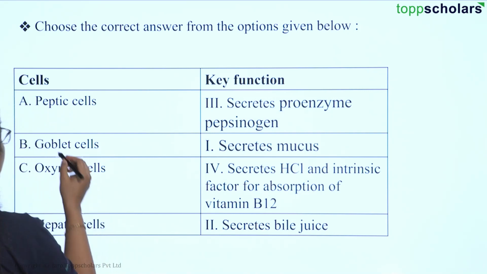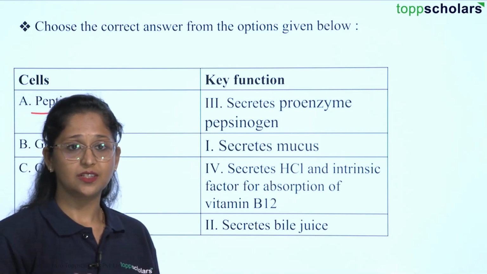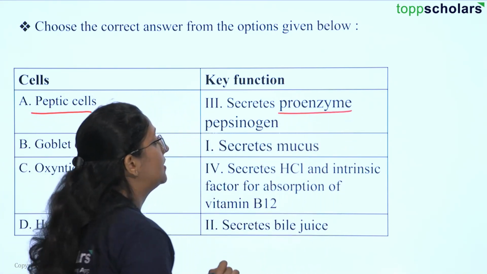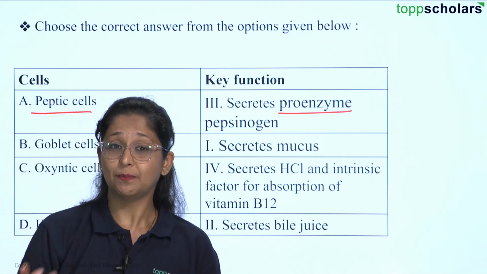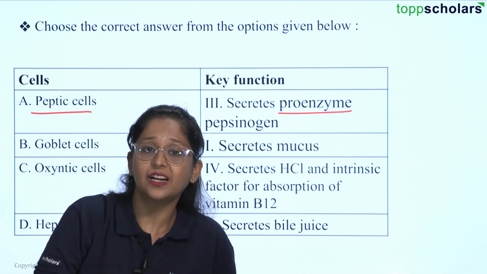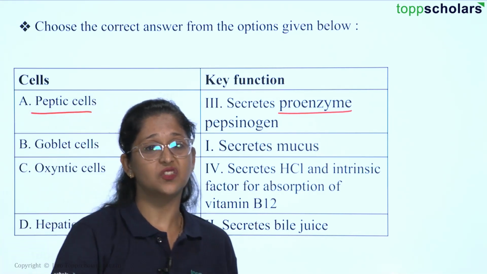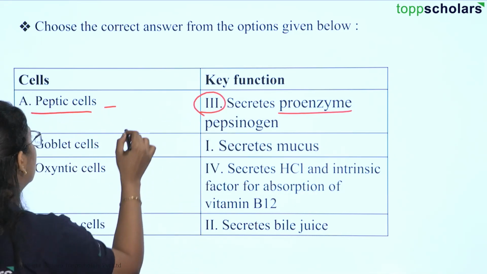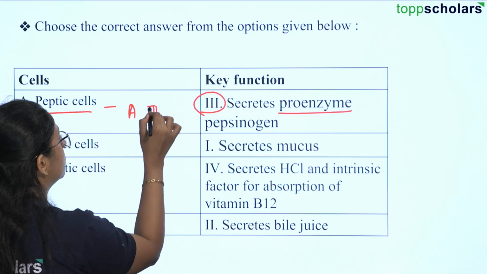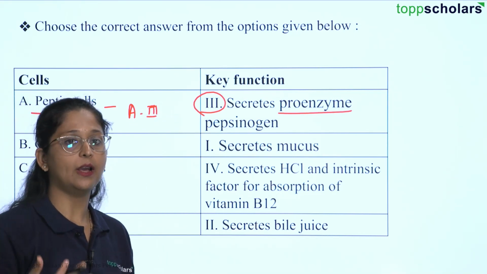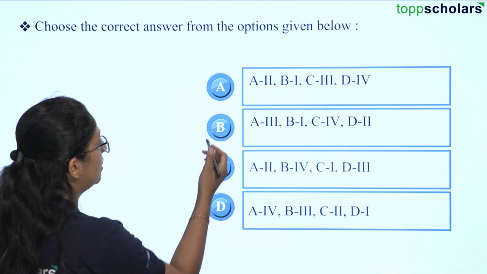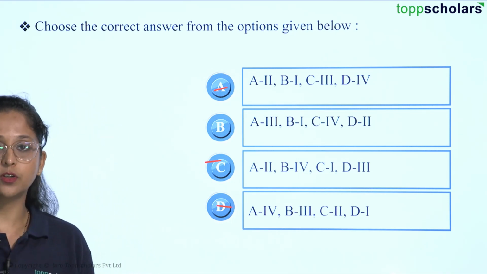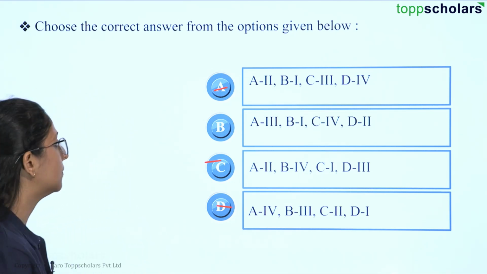Okay. So the first one is your peptic cell. As the name suggests, the peptic cell, which is present in your stomach lining, is going to release a very important proenzyme, that is pepsinogen. Pepsinogen remains inactive in your digestive system until HCl is released to activate it. So the role of the peptic cell is to secrete the proenzyme. Here we have A along with 3, right? Now let us try to eliminate other options. So A3, yes, we can eliminate three options over here and we get the answer as 2, because no other option shows the combination of A with 3.